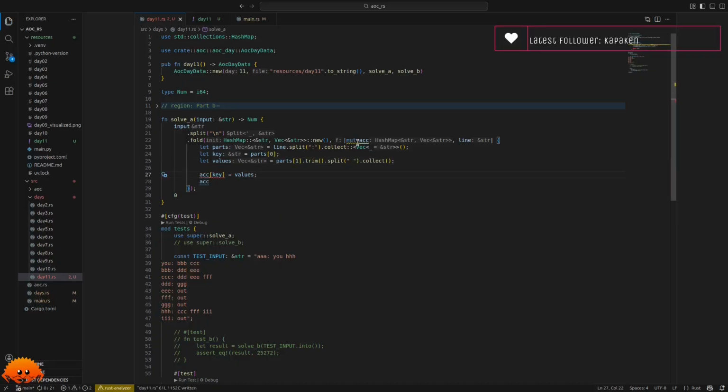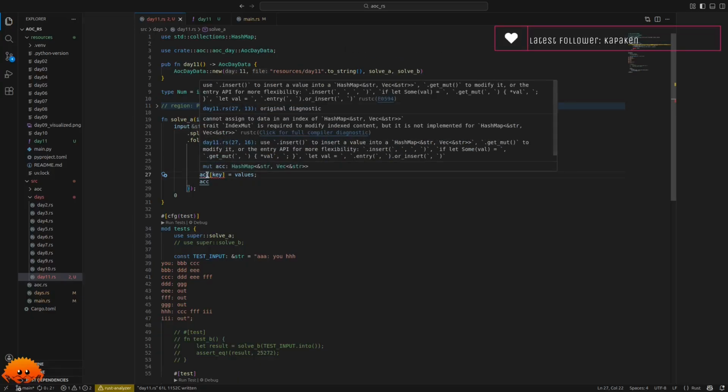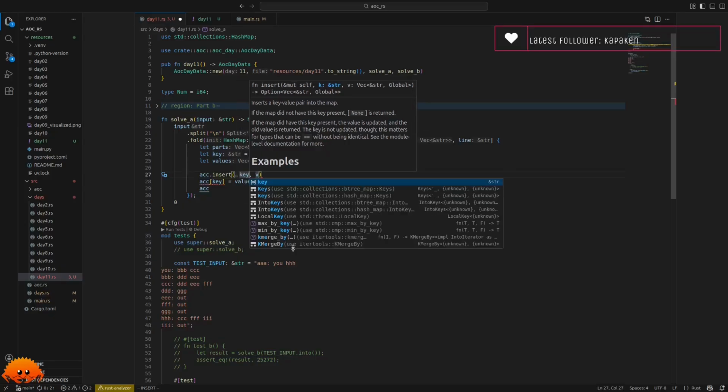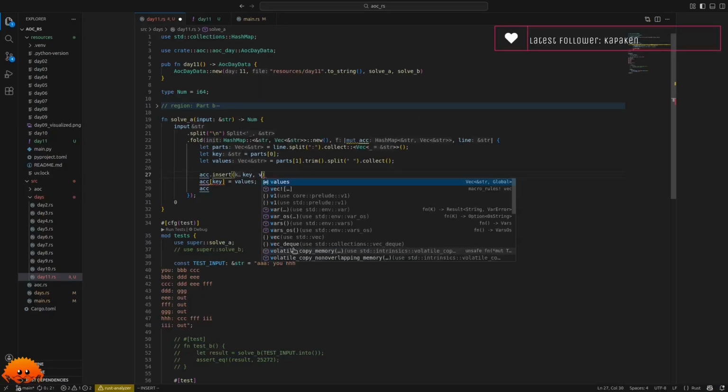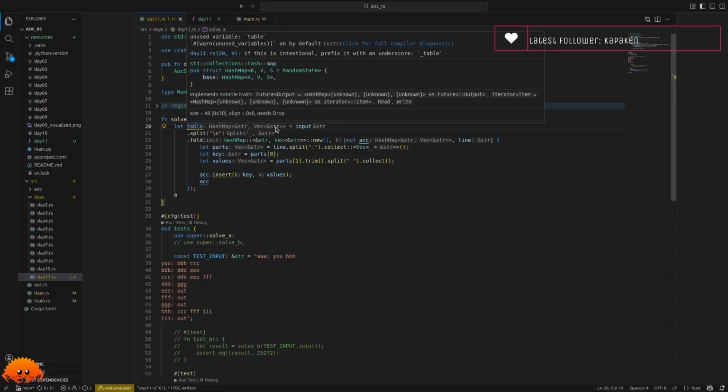And then remove this mut. The variable does not need to be mutable. And this says we have to use insert. Okay. Then we say insert key and values. It is essentially the same, so it doesn't really matter here. Okay. And now we already have our table, which is now a hash map of answers onto vectors of answers.